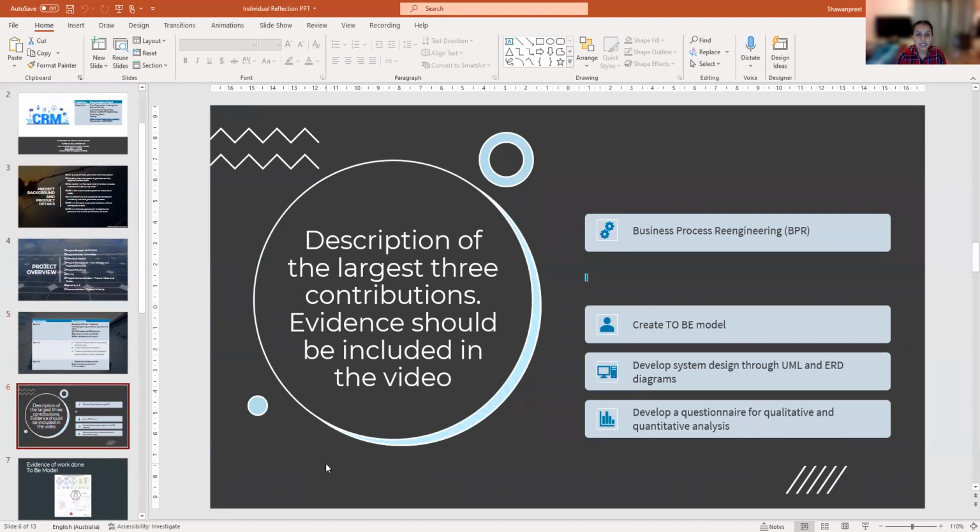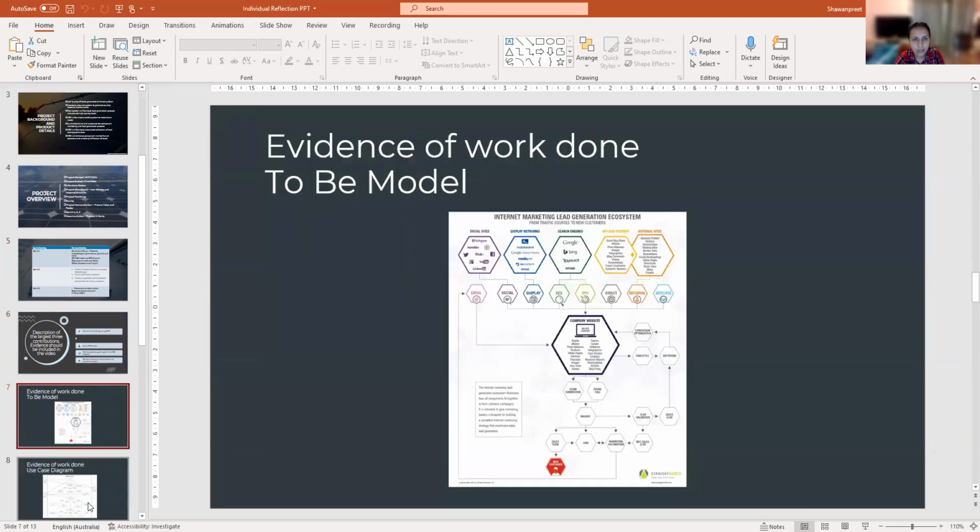Coming to the next slide, which describes the largest 3 contributions that I made in this project. The first contribution is the BPR. The second is creating the 2B model, developing the system design through the UML and ERD diagrams, and developing a questionnaire for the qualitative and quantitative analysis. We will move to the next, the evidence for my work, that is the 2B model. I was involved in creating the 2B model with my co-team member Grace. We both contributed to the 2B model.